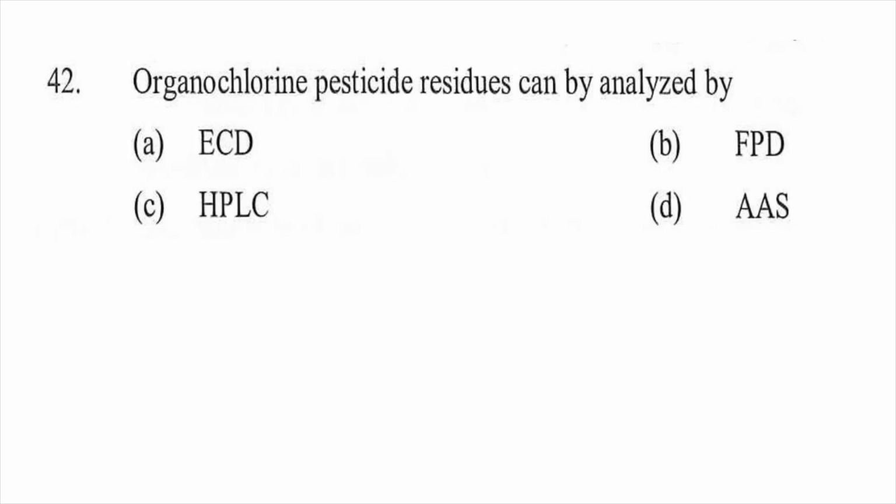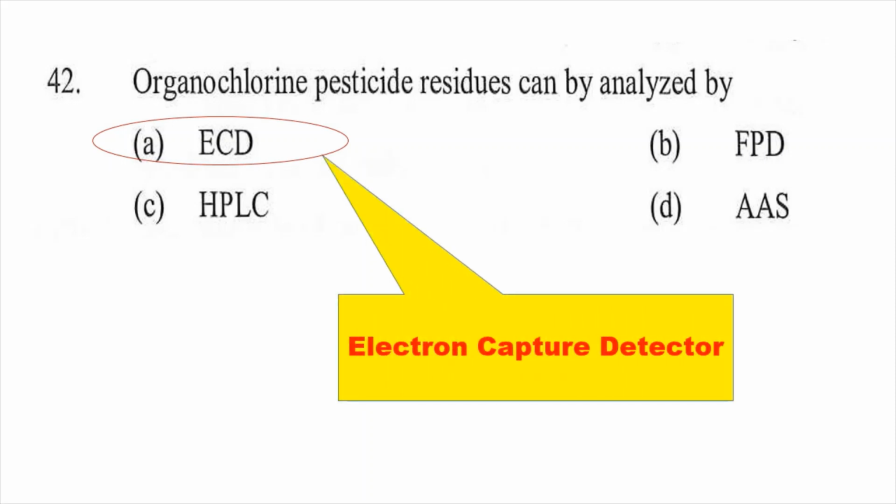Question number 42. Organochlorine pesticide residue can be analyzed by option A ECD, option B FPD, option C HPLC, option D AAS. So the right answer will be ECD, and the full form of ECD is electron capture detector.